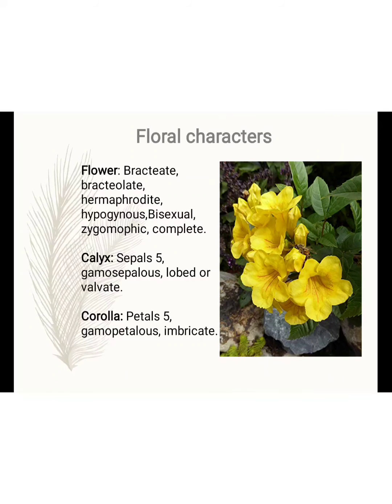Next, the flower. Bract and bracteoles are present; the flower is hermaphrodite, hypogynous, bisexual, zygomorphic, and complete. Hermaphrodite means they are bisexual. Hypogynous means the sepals, petals, and stamens are below the ovary, and the ovary is superior. Bisexual means the androecium and gynoecium are present. Complete means the sepals, petals, androecium, and gynoecium, all 4 parts, are present.